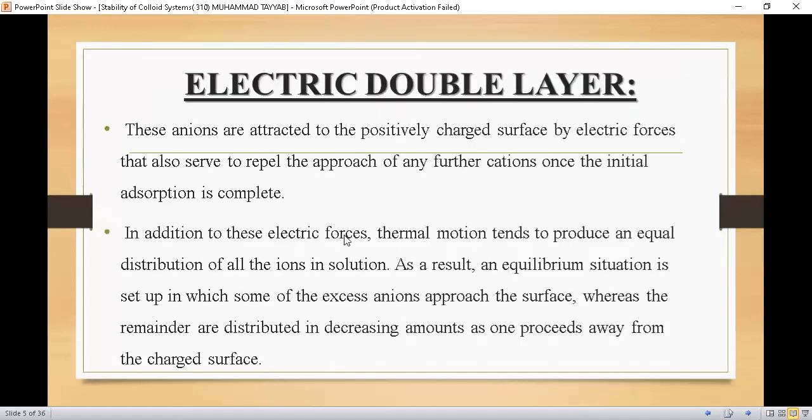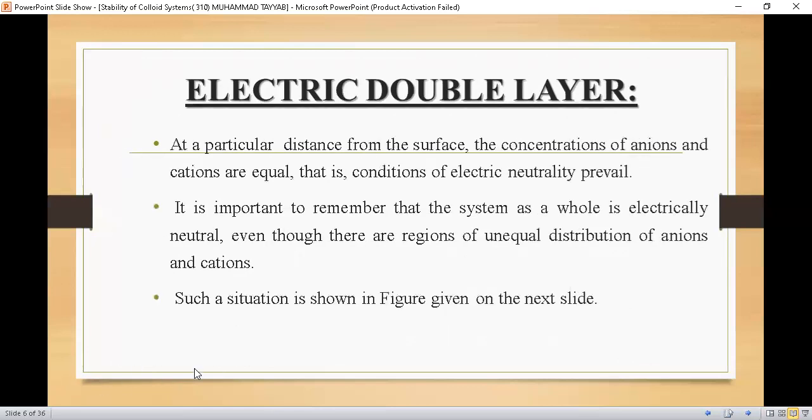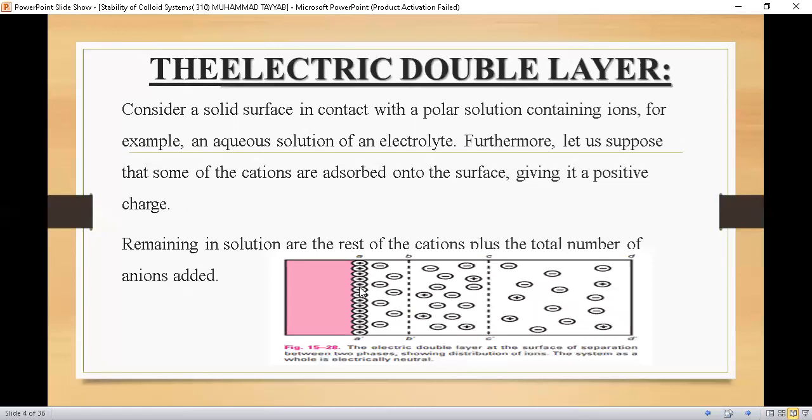In addition to these electric forces, thermal motion tends to produce an equal distribution of all the ions in solution. As a result, an equilibrium situation is set up in which some of the excess anions approach the surface, whereas the remainder are distributed in decreasing amount as one proceeds away from the charged surface. It means that if we are going away from this surface, then the distribution will be in decreasing order. From here to here, the distribution of the charges will be in decreasing order.